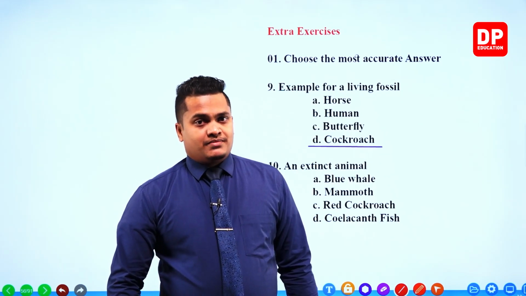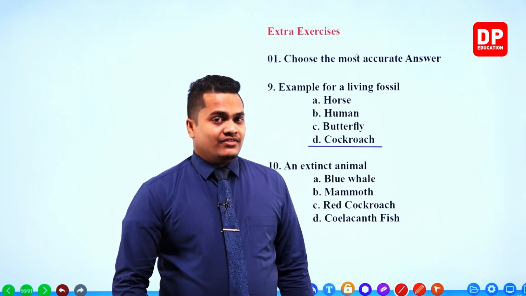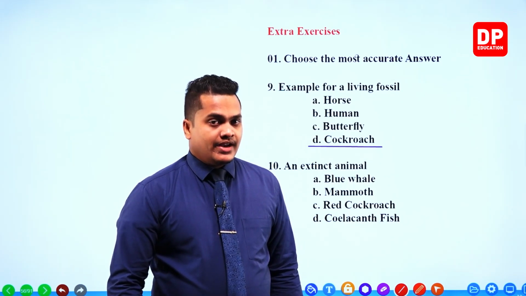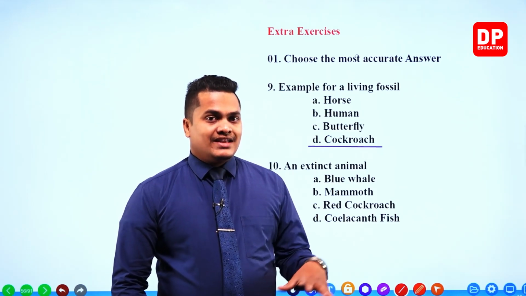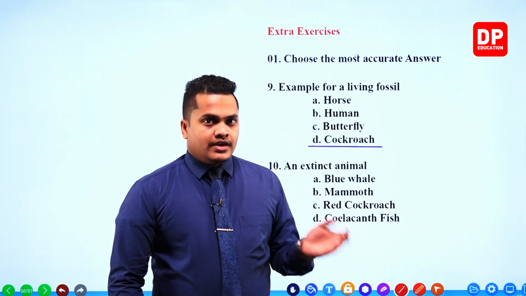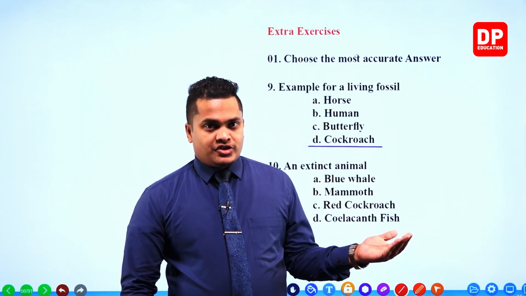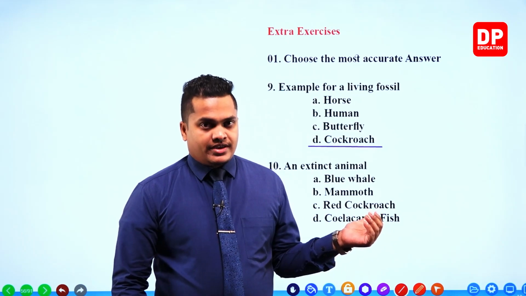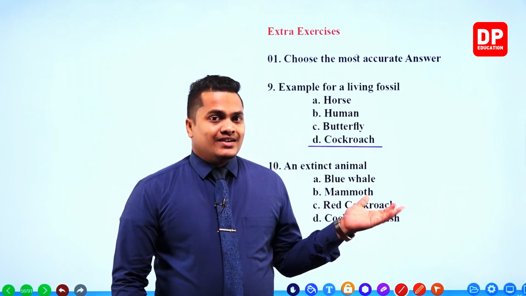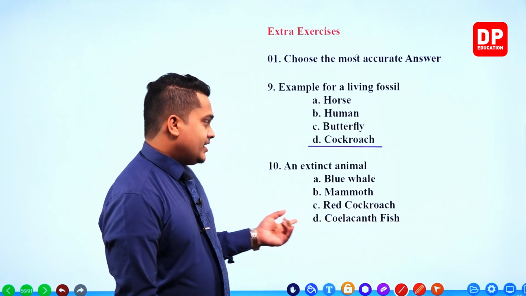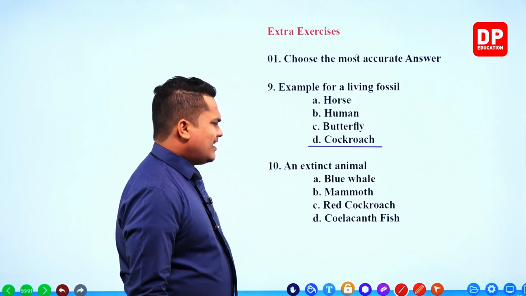Mammoths are extinct, my dear children. We discussed that when we were discussing the lesson part, right? Mammoths have been totally eradicated from the planet Earth due to climatic changes. The main reason is the climatic change that occurred in the prehistoric era. So mammoths were extinct. Then the next one, red cockroach. Once again incorrect, right?